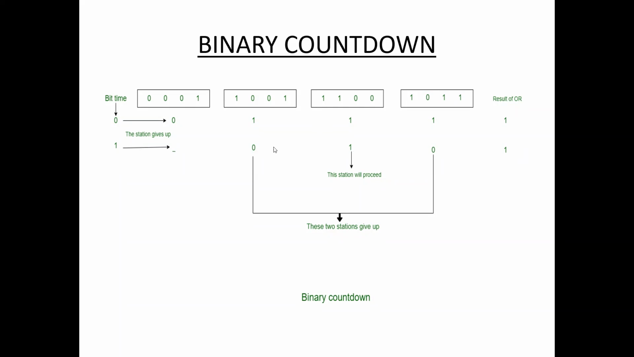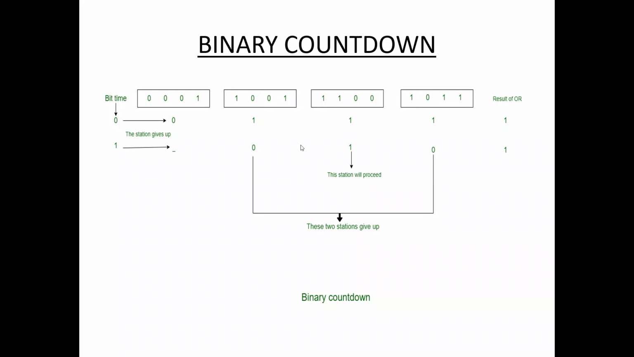Here station 2 and station 4 have the bit 0, so station 2 and station 4 give up. These are out of the computation. Only station 3 will proceed. So station 3 transmits the data first. Then we compare station 2 and station 4.